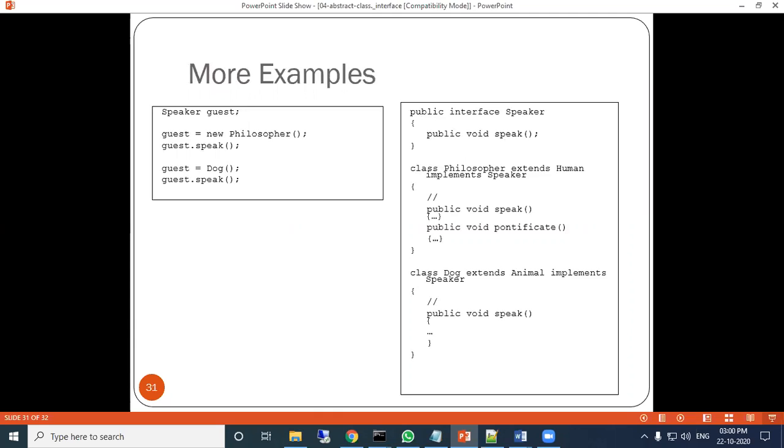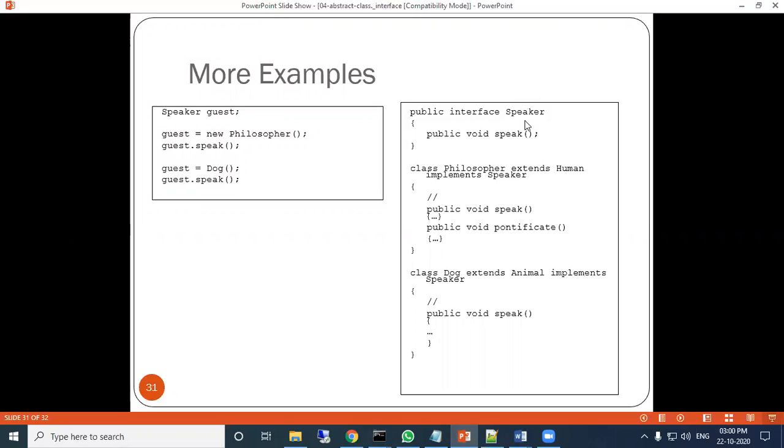Nothing is written there. Philosopher extends human and implements speaker. Human is another class which is already defined. Now see here the two things. The human class is extended and speaker is implemented.